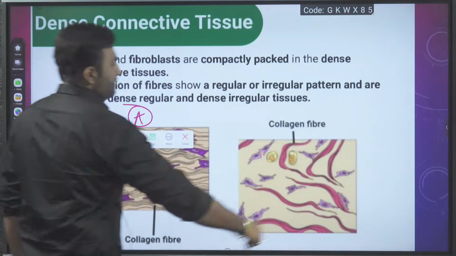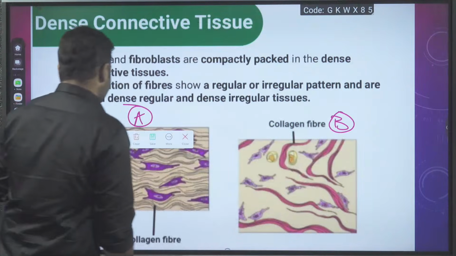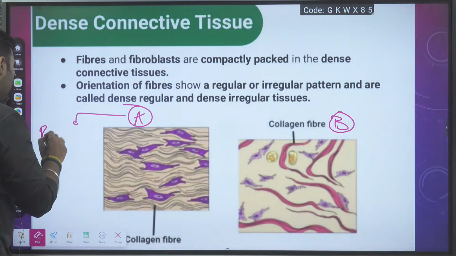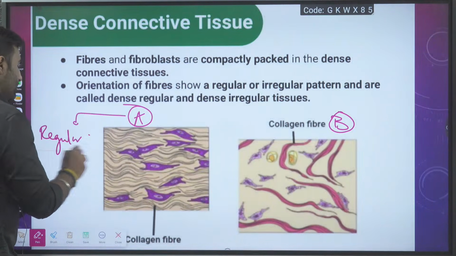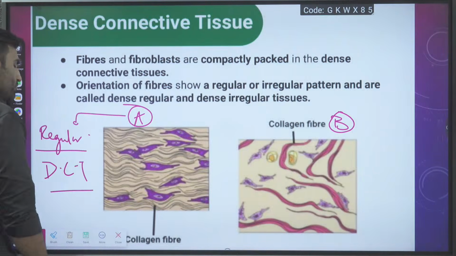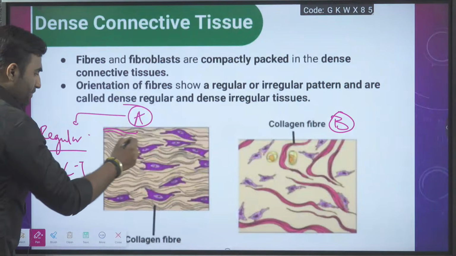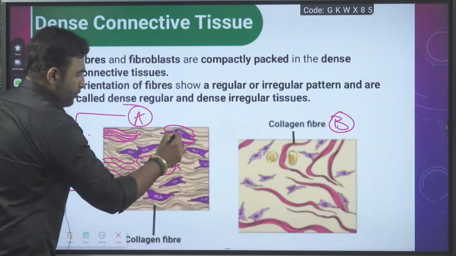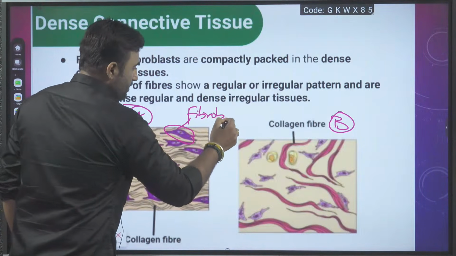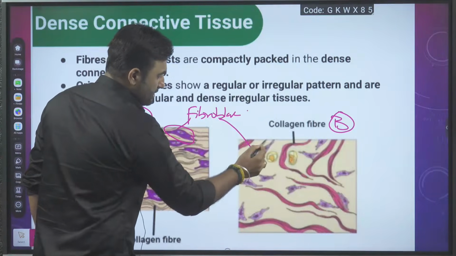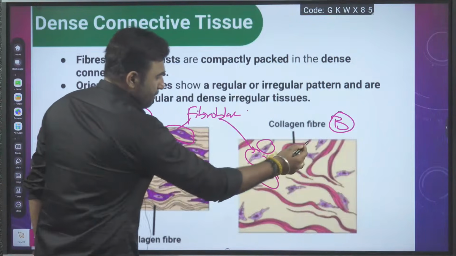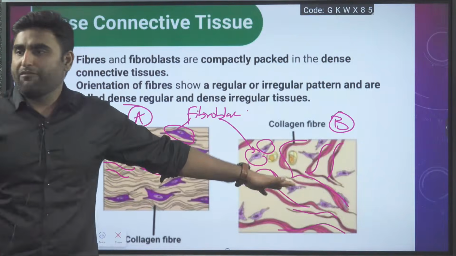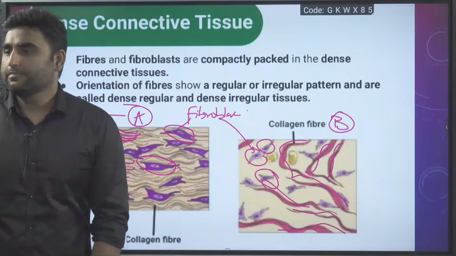This is A and this is B. A is clearly appearing to be a regular dense connective tissue, with collagen fibers in a parallel bundled fashion. Here also you will see fibroblast cells, but the collagen fibers are randomly arranged.